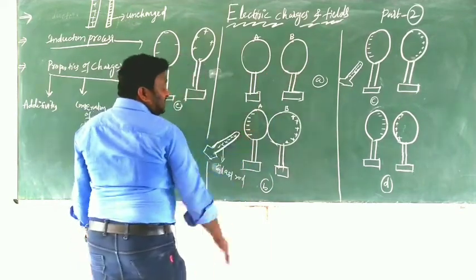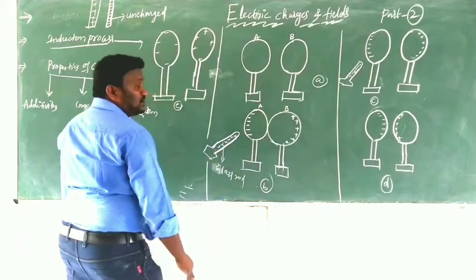The charge of A is negative and the charge of B is positive.